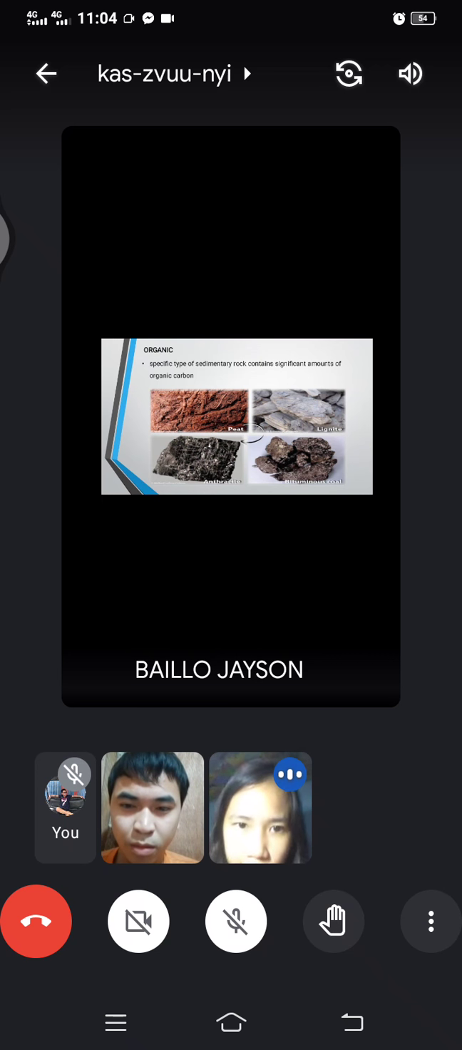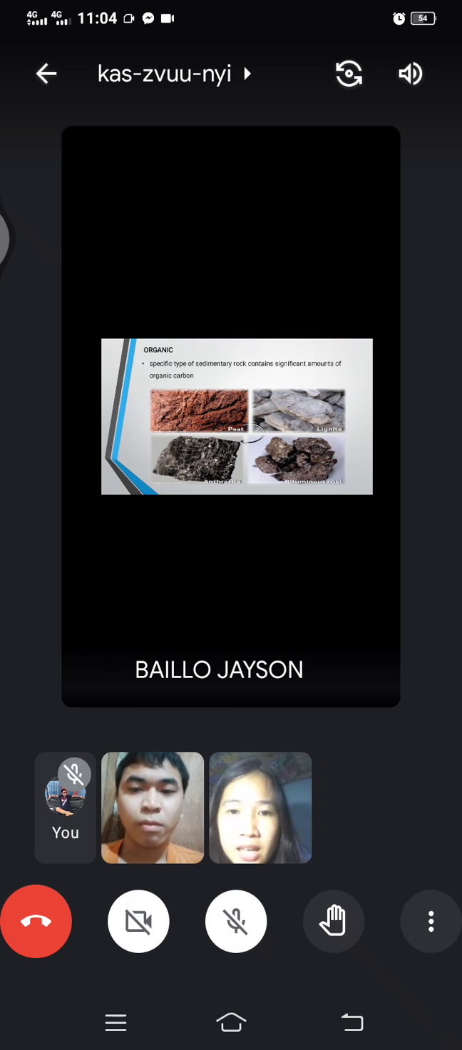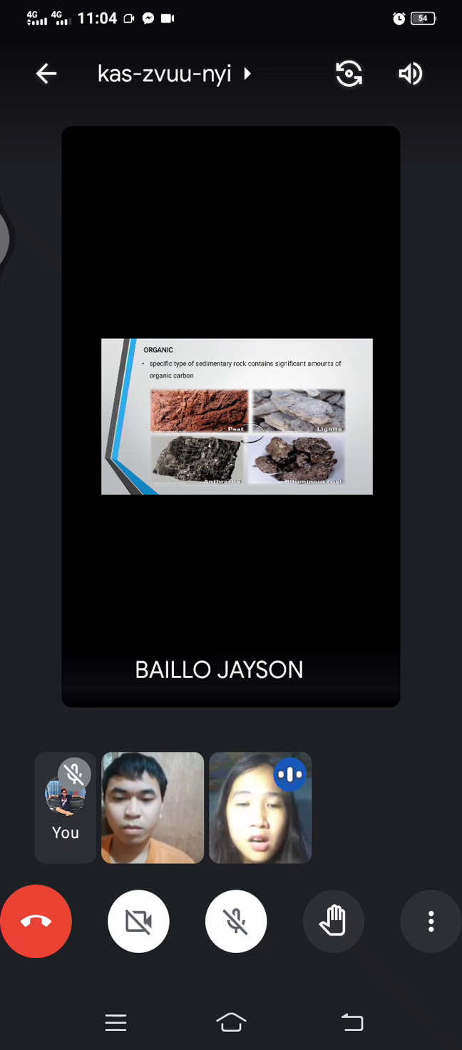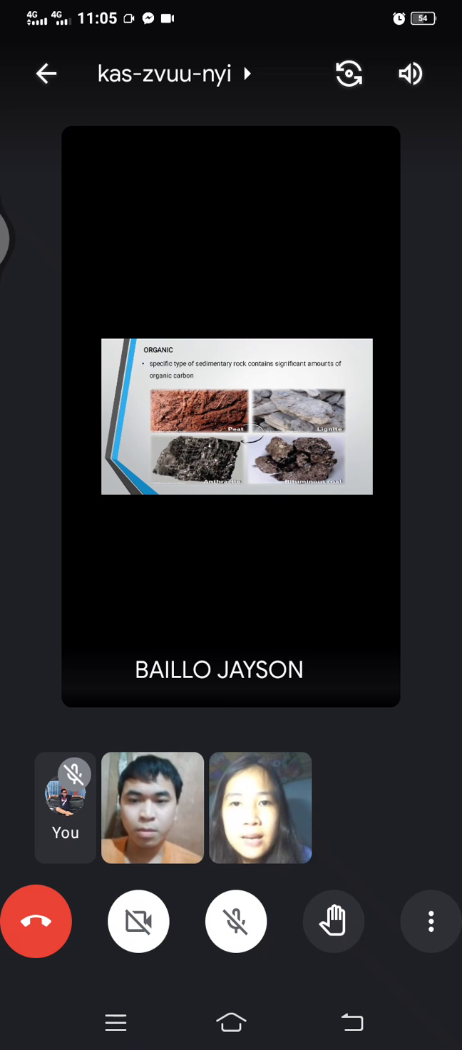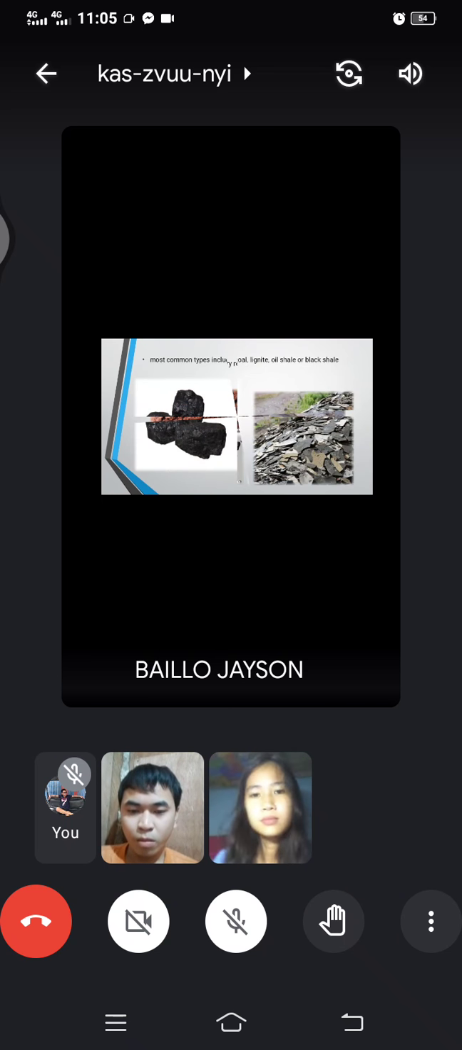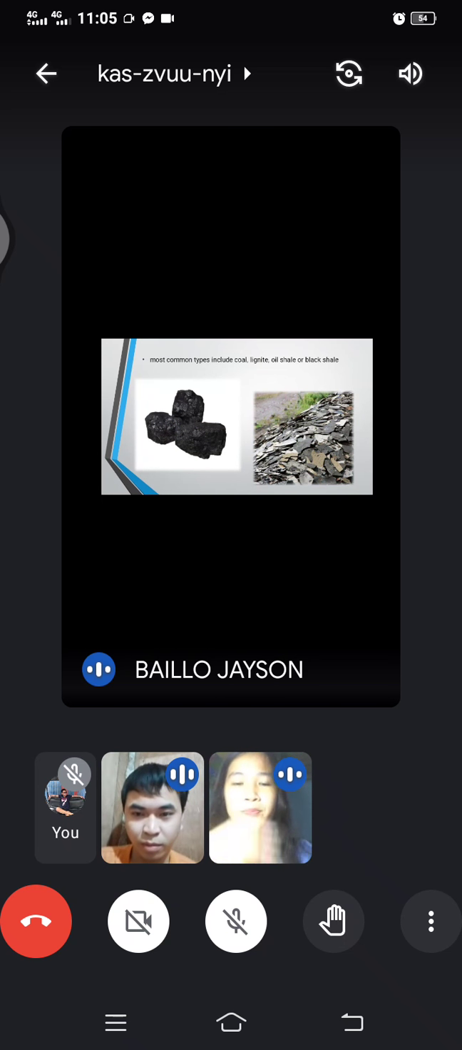Next is the organic. This specific type of sedimentary rock contains significant amounts of organic carbon. So, in other words, it forms through organic materials. So, the example is, next slide. The example is this coal.